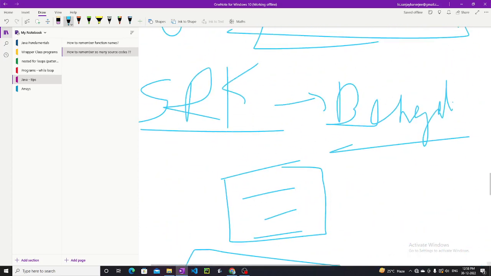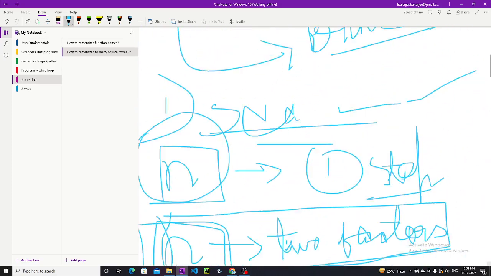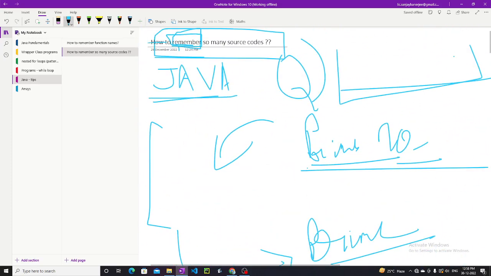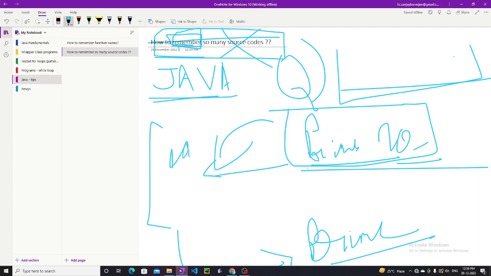So this memorizing of how many codes will become useless. You don't have to memorize any code. Just solve the problem. What is a prime number? Then what you have to do using the language. You have to know the language, use the language, solve the problem.